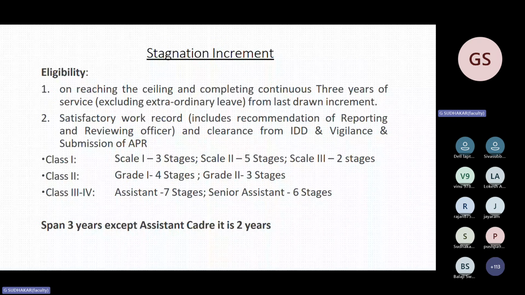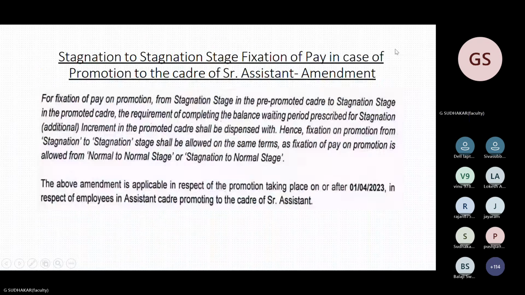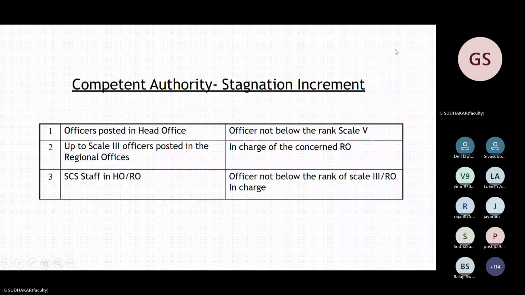So they will get one increment automatically. They will not get stagnation. There is no need for the vigilance department's recommendation or work record clearance for substaff and RC. So this is the concept of stagnation increment.